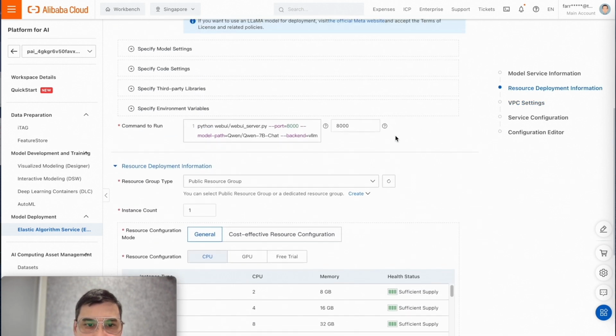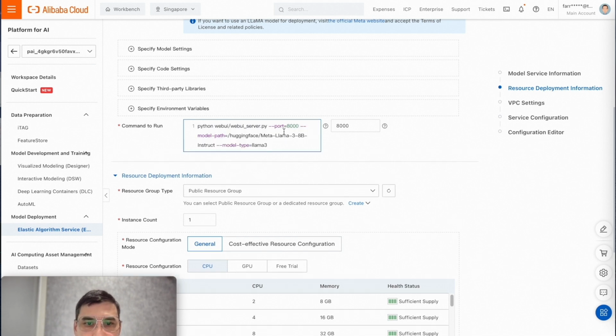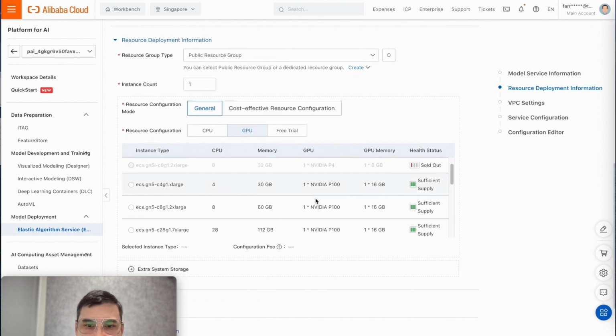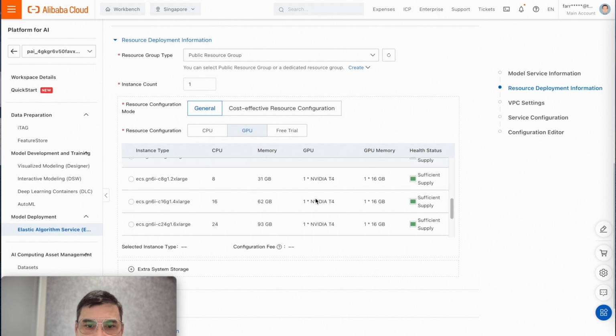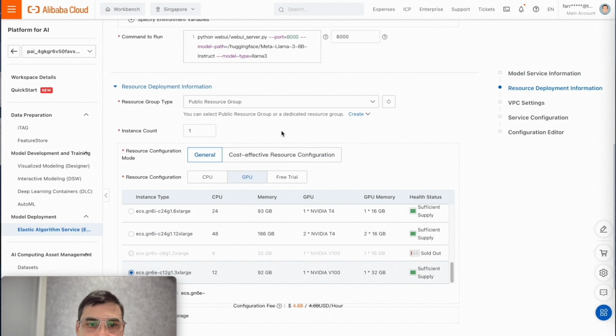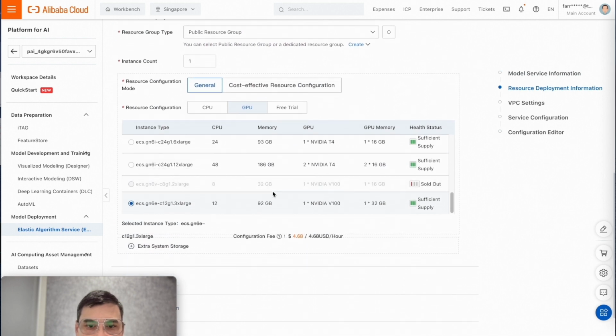And on the command line, I already have a prepared command. It should basically be used like port, then model path Llama 3, and model type Llama 3. For resources, we need GPU resources, and if we can get a B100 at least, it will be good. It's quite hot, but we have them.